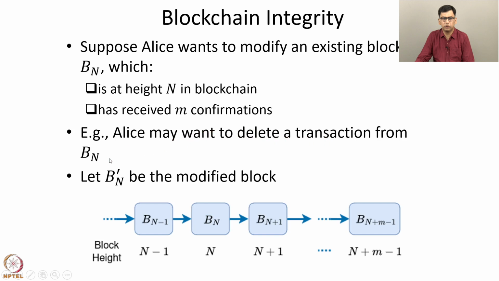Bn. Let Bn prime be the modified block. So LS wants to replace the block Bn with the block Bn prime. This is an instance where the integrity of the blockchain is compromised. So let's discuss how difficult it is.